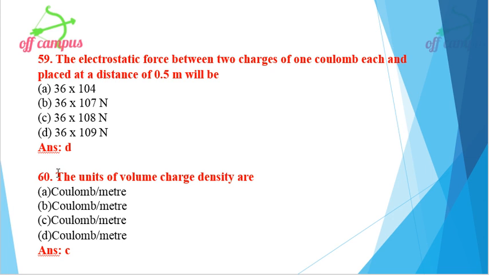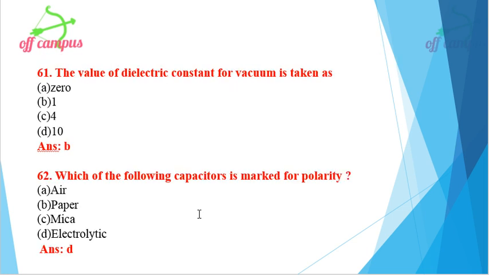Then 60th question. The units of volume charge density, four options are given. The same option is given in all four. The unit for volume charge density is coulomb per meter cubed. Coulomb per meter cubed is the right option, the answer for that problem.